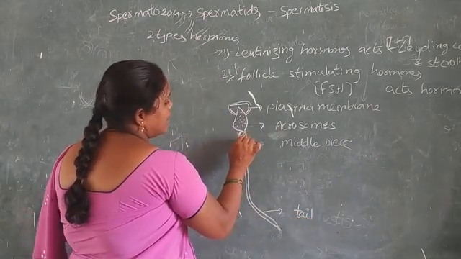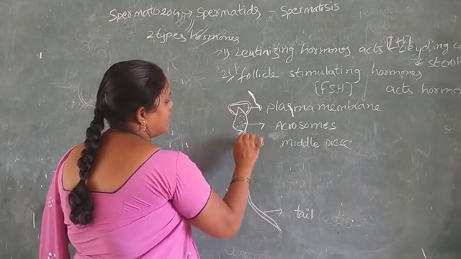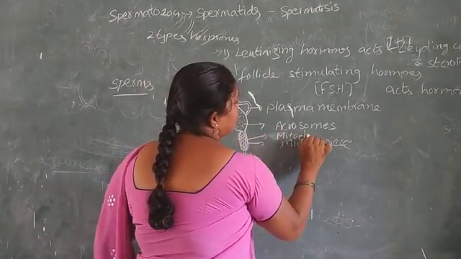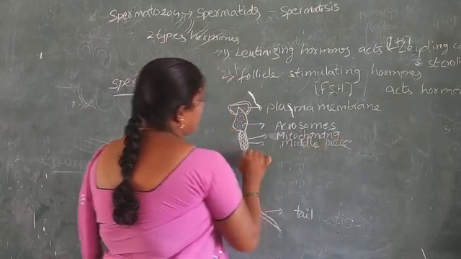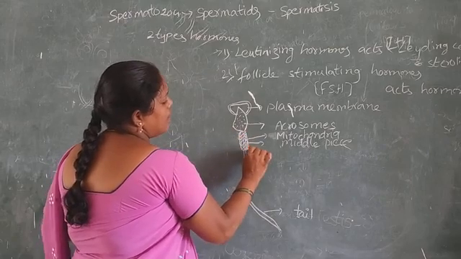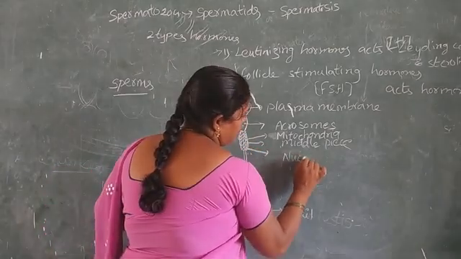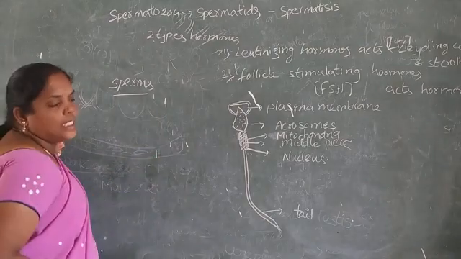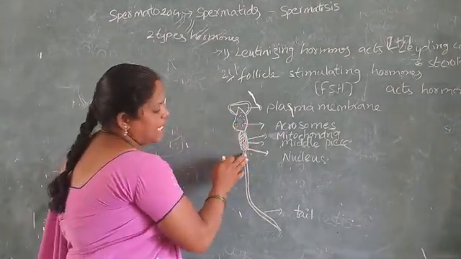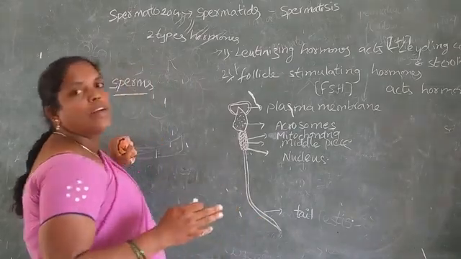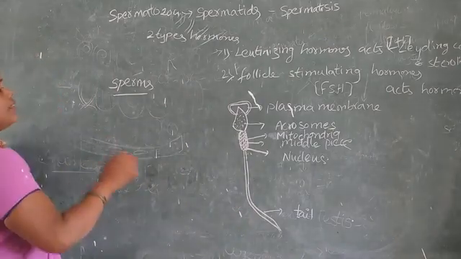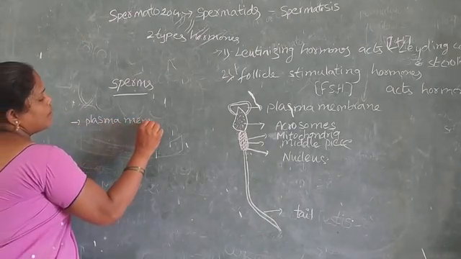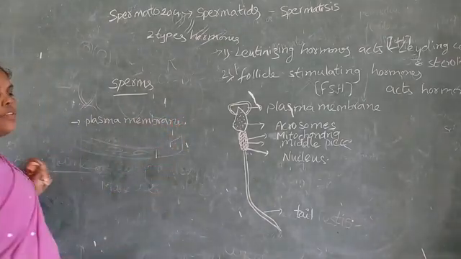The middle piece contains mitochondria. The sperm has these parts: the head with plasma membrane, the middle piece, and the tail. These are the most important parts of the sperm. The plasma membrane covers the whole body.